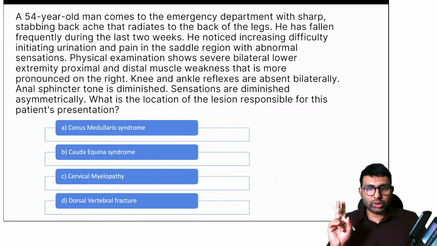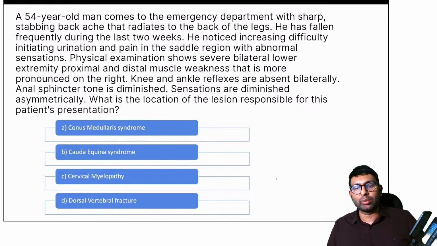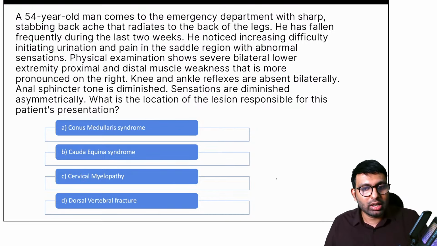Okay, so two things. One, again, keywords. Dr. Jain says it's cauda equina syndrome. Dr. Jain, what are your keywords? Why do you think it is cauda equina syndrome? What helped you understand that it might be a cauda equina level lesion? Knee and ankle both are absent. Okay, what does that mean? So knee, ankle both are absent. So what are the nerve roots for knee reflex? What is the root value for knee? What is the root value for ankle? If you know, you can answer them.